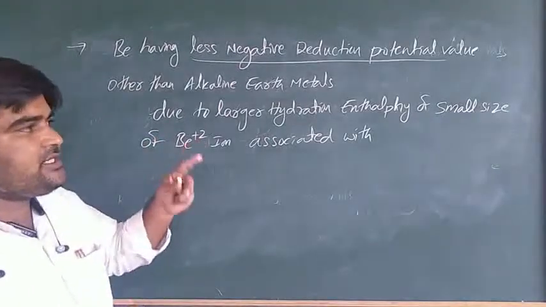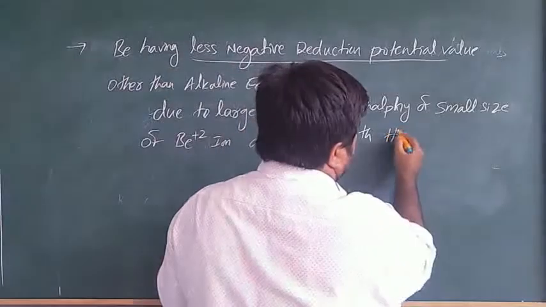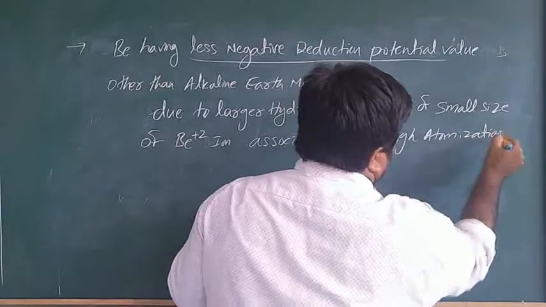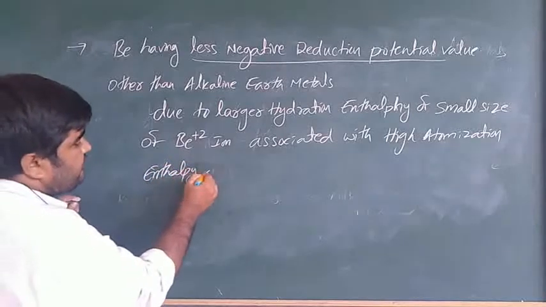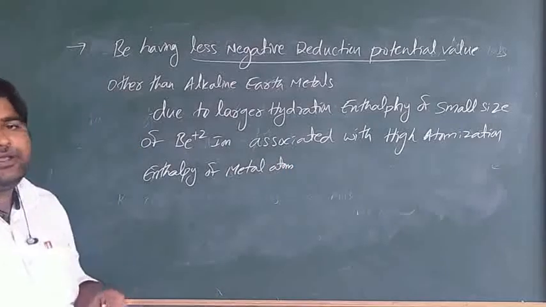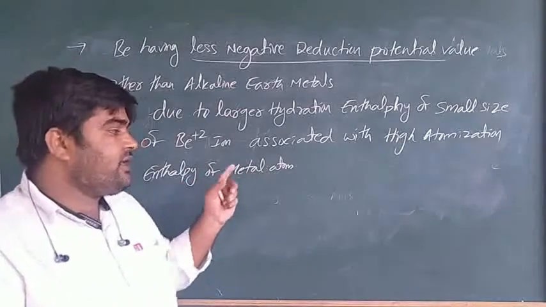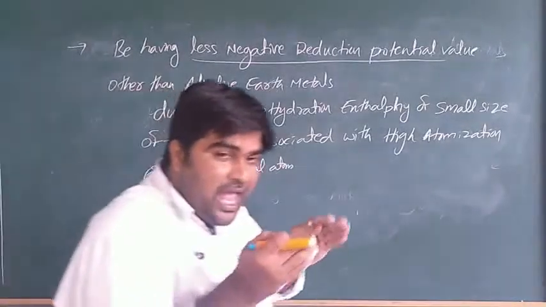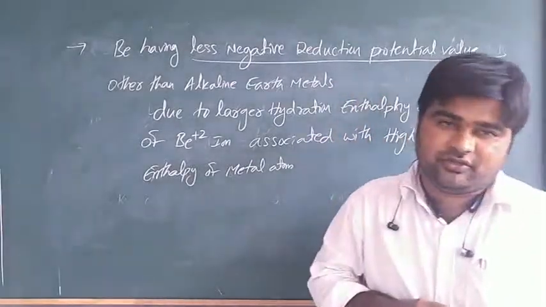So due to the larger hydration enthalpy of the small-sized beryllium ion, associated with the high atomization enthalpy of the metal atom. Is it clear? So due to this reason, beryllium has a less negative reduction potential value than the other alkaline earth metals.